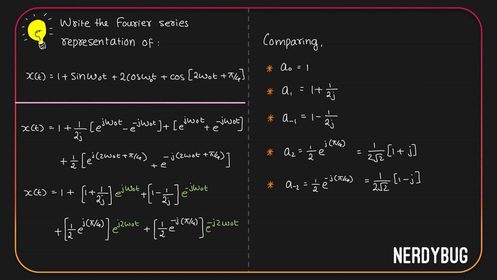So ak is only defined for k being 0, 1, minus 1, 2 and minus 2. For any other value of k, the coefficient is 0. Those harmonics are not available in our function. So we can write ak is equal to 0 for all k whose magnitude is greater than 2, which means k greater than 2 or k less than minus 2.